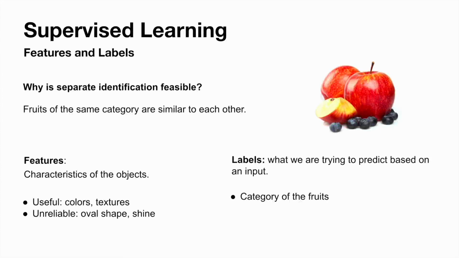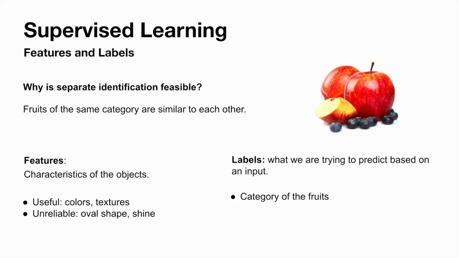Why can images of apples be identified as one thing and images of blueberries can be identified separately? This is because the apples are similar to each other, just like the blueberries are similar to each other. And apples and blueberries are different in some aspects. In fact, these similar or different aspects are what a system has to pay attention to. Such aspects are called features, which are characteristics of objects.